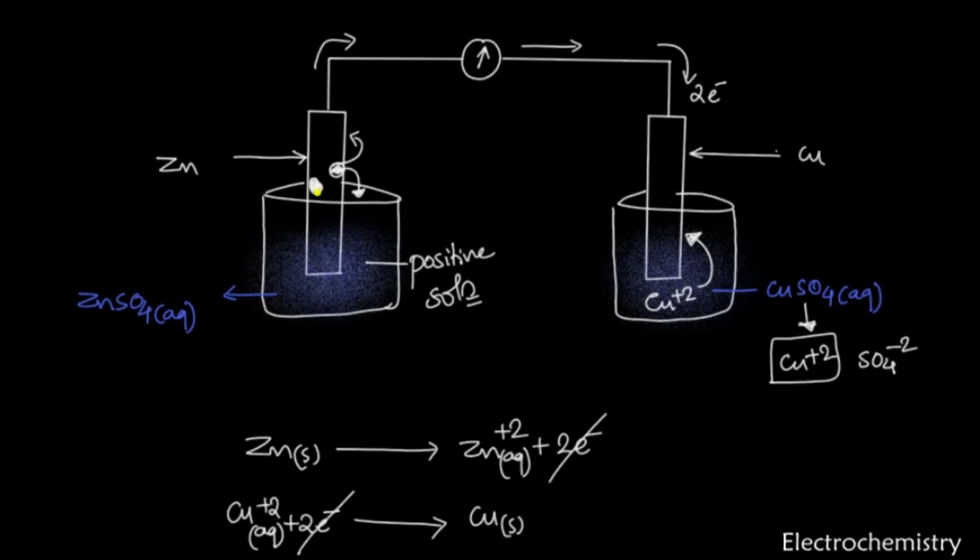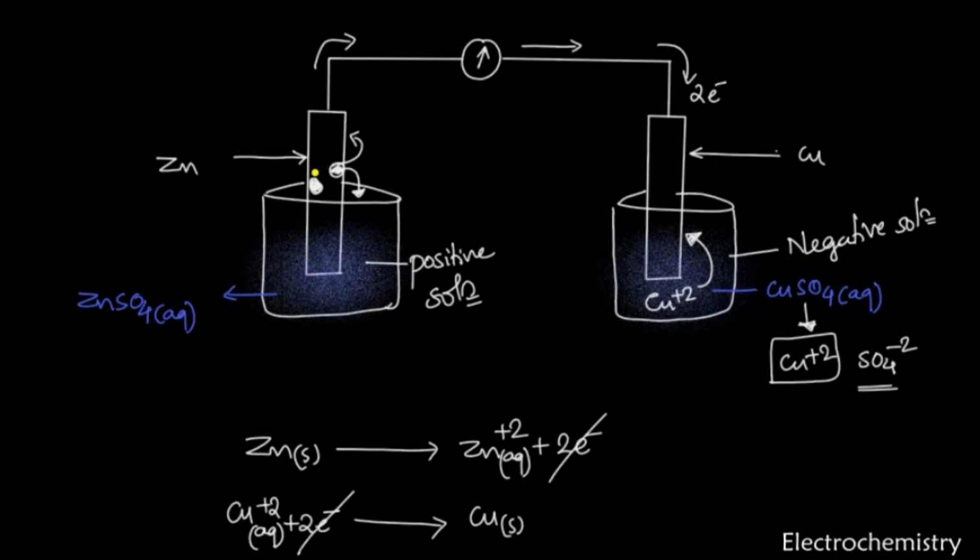However, if somehow the zinc does dissolve, the electrons are produced and they reach a galvanometer, show some deflection, and then the electrons reach the copper. But you can notice that in the previous case, when the copper plus 2 is removed, which is deposited on a copper rod, leaving behind SO4 minus 2, therefore this solution turns negative. This is negative solution. And this is negative solution, and because of that what happens here? The electrons never migrate to this electrode because this electrode is dipped in a negative environment. And by that a repulsion takes place, therefore the electrons move back to the zinc electrode. The process will not continue.